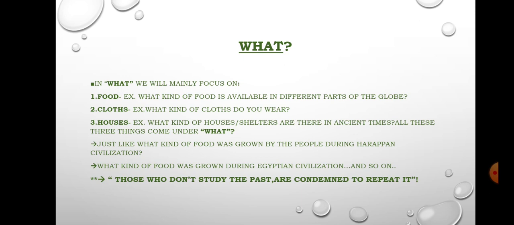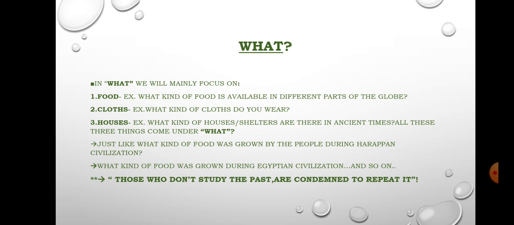Houses, what kind of houses and shelters were there in ancient times? Because in class 6 we are mainly discussing ancient history. When we move to class 7, you will read medieval history, and in class 8 modern history. Like this the sequence is there.